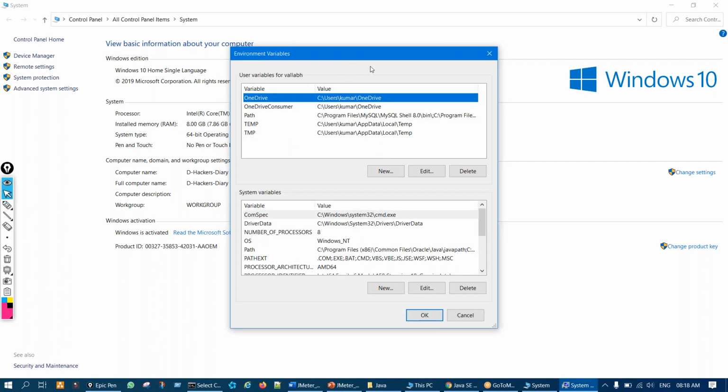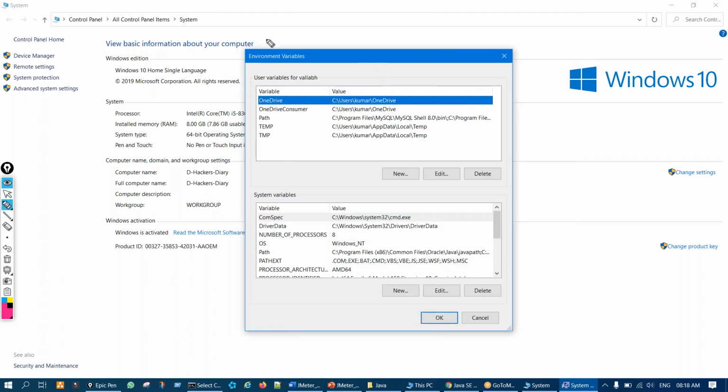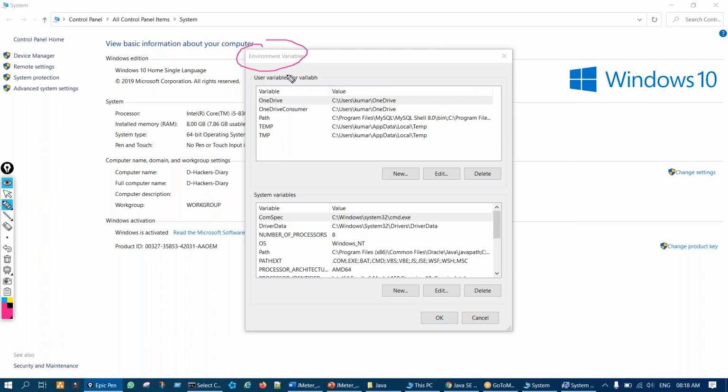So this is the Environment Variables pop-up. Now there are two areas. One is this one and another one is this one. So what we have to do is search for a line called Path. You see here Path, or here also Path. One line is there, Path. By default it will be there.